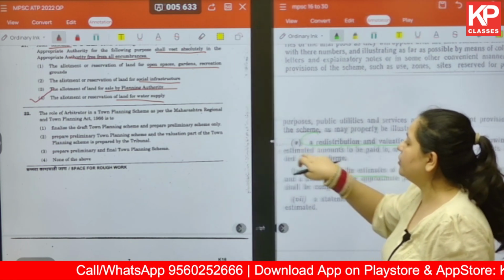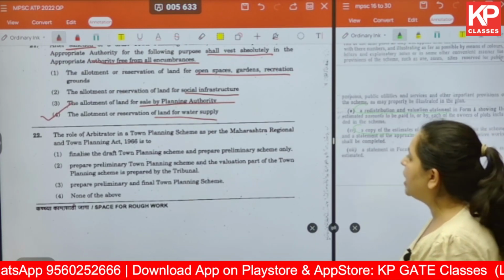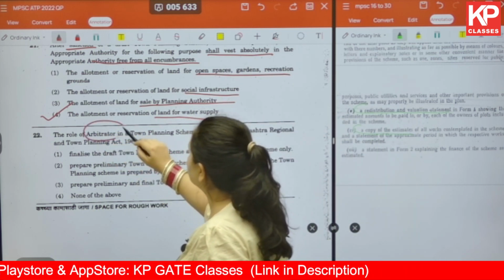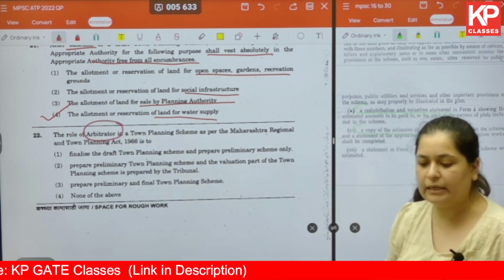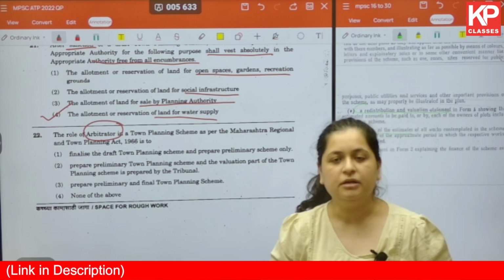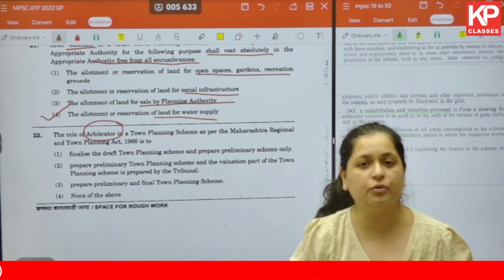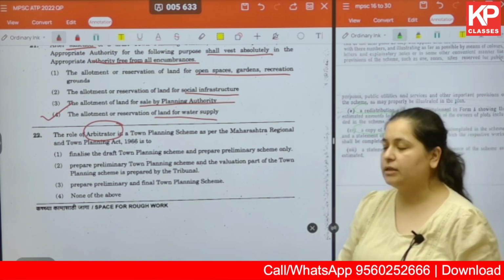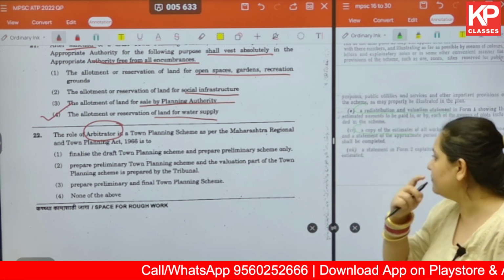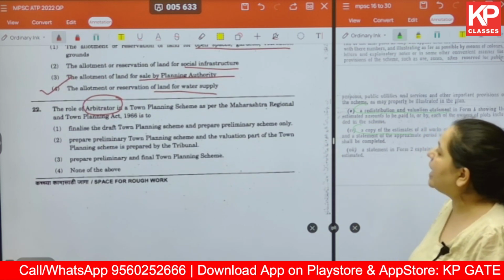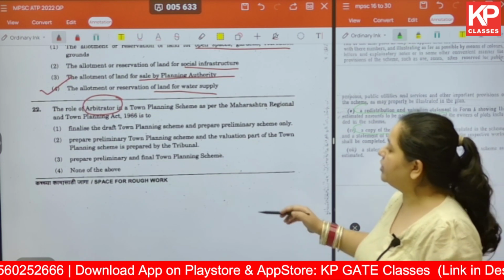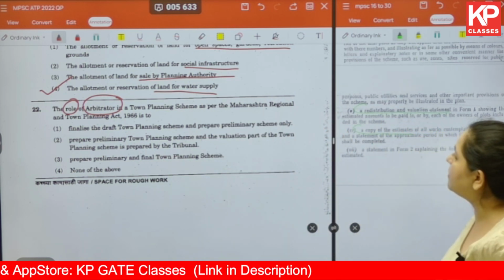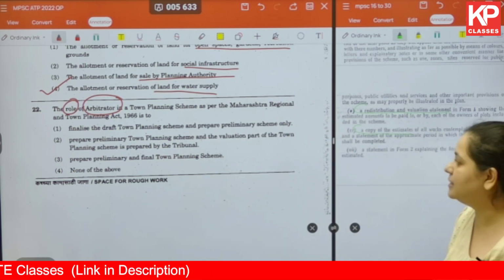Okay. Moving on to the next one. Question number 22. The role of arbitrator in TPS. So this is what you need to look into. While we are at it, when it comes to the arbitrator, you have to look into how he or she is appointed, what the duties and responsibilities are, and various other things that you will find in the MRTP Act. So here we are talking about the role of the arbitrator in a town planning scheme as per the Maharashtra Regional and Town Planning Act 1966.